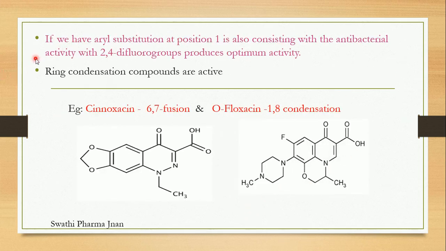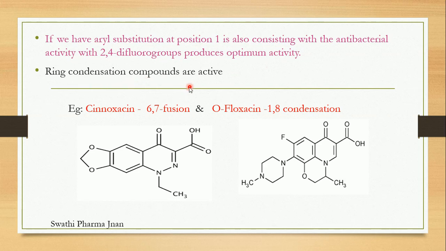The next point under SAR of quinolones is that aryl substitution at position 1 is also consistent with antibacterial activity, with 2,4-difluoro groups producing optimum activity. If any aryl substitution is present at the first position, it should contain fluoro groups at the second and fourth positions. Difluoro groups should be present on the aryl substitution at the first position. Then only it will show the optimum antibacterial activity.